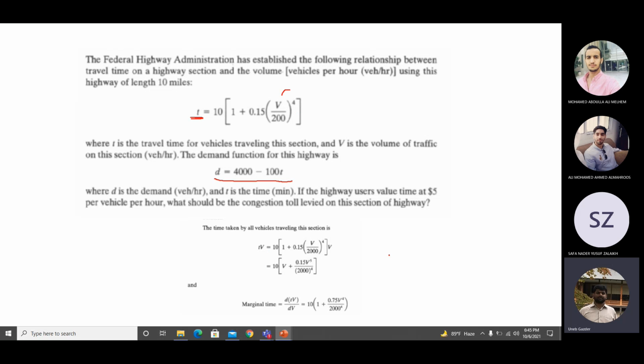This is the travel time taken by all vehicles. So if you multiply T into V, you will get this. This is just V multiplied with this whole bracket, so this will give you this much. This is the total travel time taken by all vehicles. And if you want to calculate the marginal increase in travel time per unit increase in volume, again you take the derivative. If you take the derivative, you will be left with this.